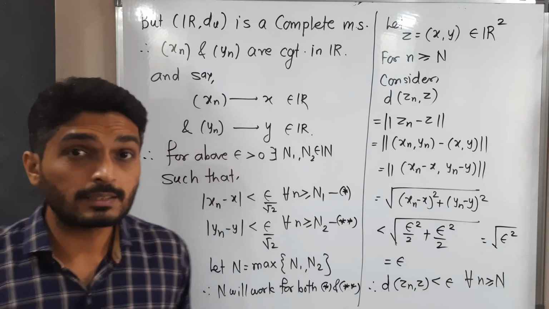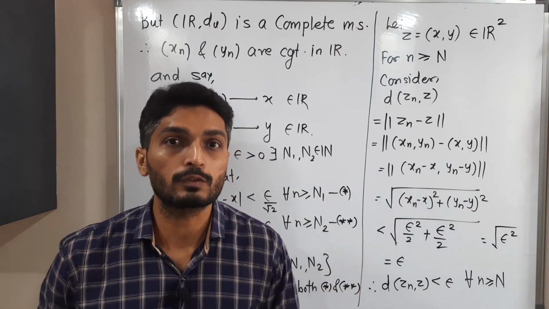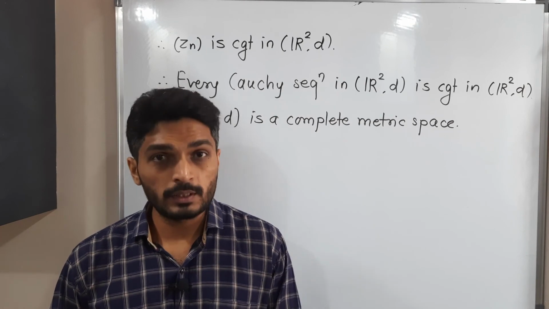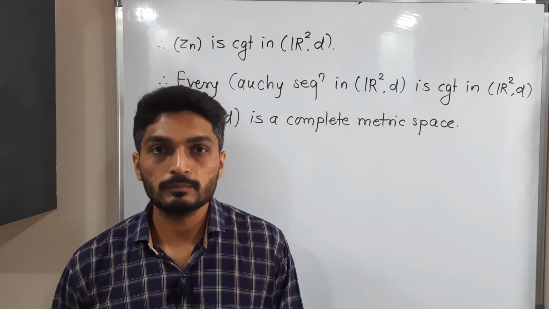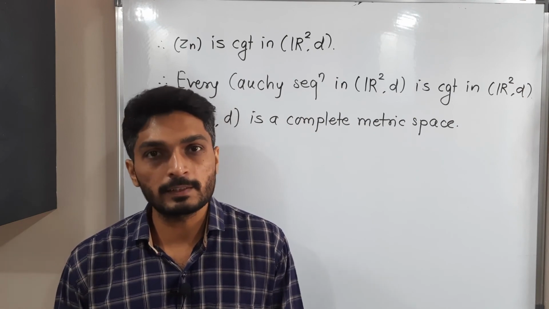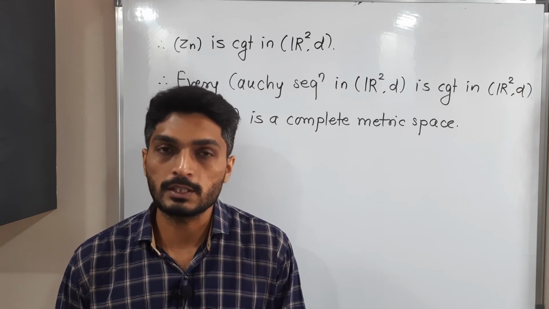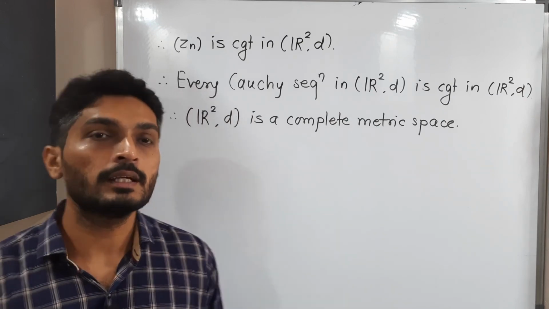So by definition of convergent sequence, the sequence Zn converges to z. In this way we proved Zn is a convergent sequence and converges to z in R2. But Zn is an arbitrary Cauchy sequence in R2, so therefore we can say every Cauchy sequence in R2 is convergent in R2. So that's why we can declare R2 with the Euclidean metric is a complete metric space.